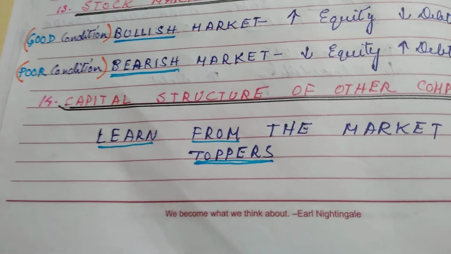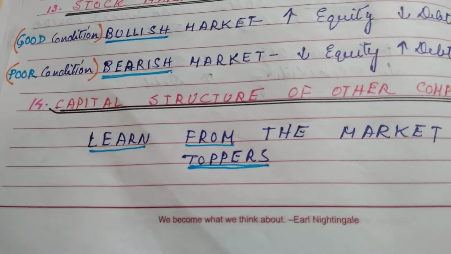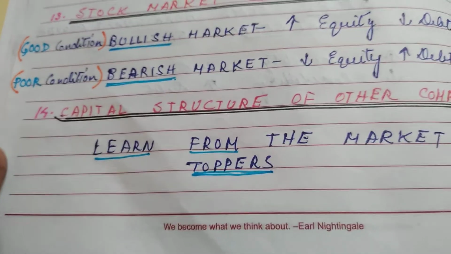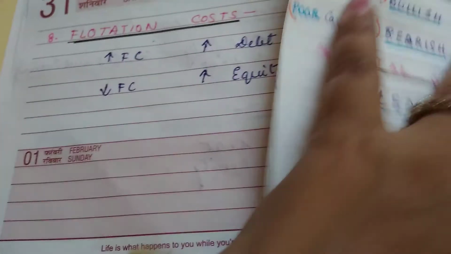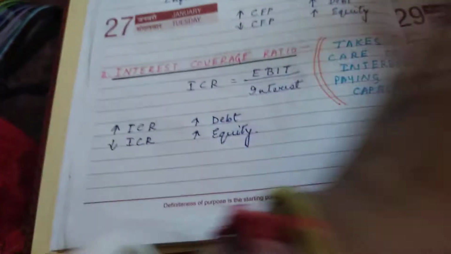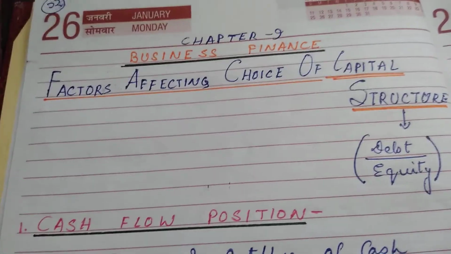With these three videos, part 1, part 2 and part 3, we come to the end of the topic we were discussing today, and that is fixing the debt equity ratio, or deciding on the factors which determine the capital structure for an organization.